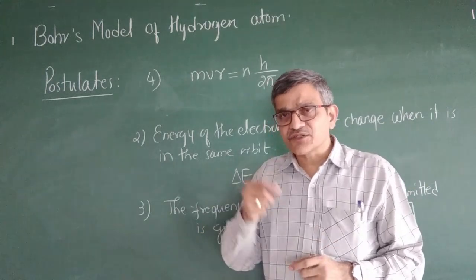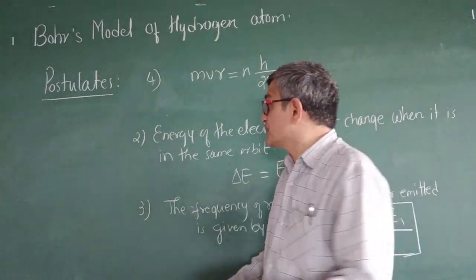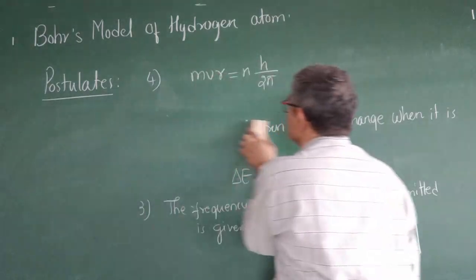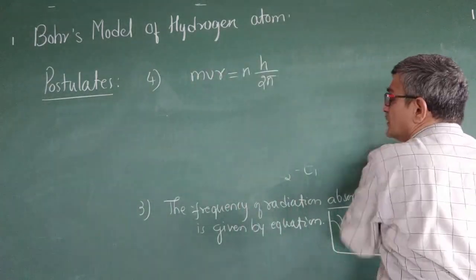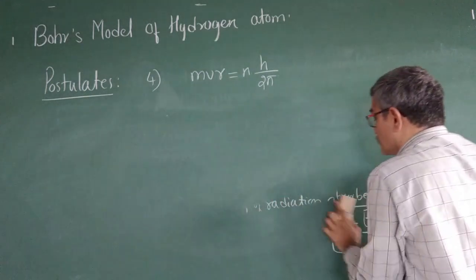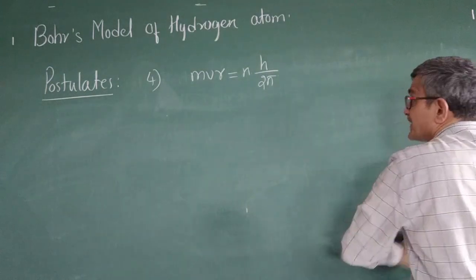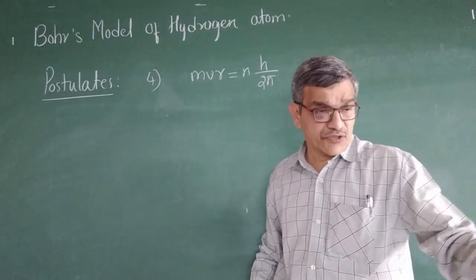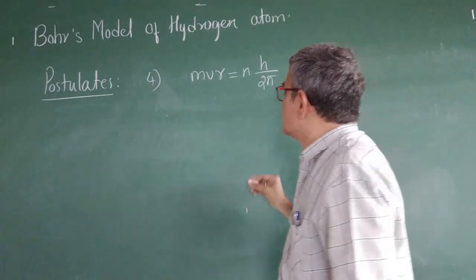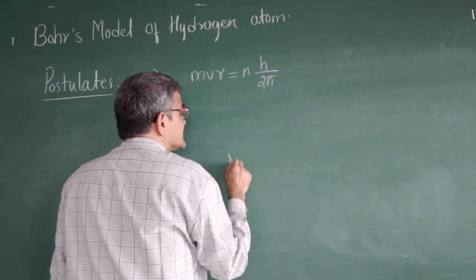In the same way, the electron will revolve around the nucleus where we have this rule. If this is satisfied, the electron revolves. Okay, so the nucleus is at the center.